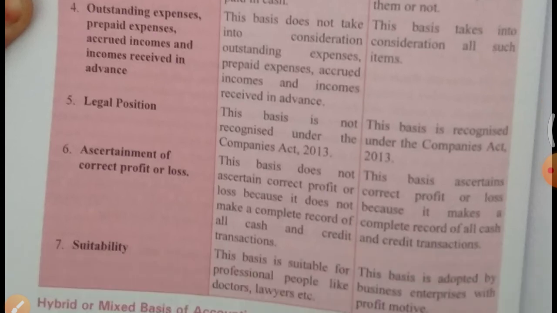Ascertainment of correct profit or loss: if we are doing accounting on a cash basis, then we cannot ascertain the true profit or loss of a business, but in accrual basis we can ascertain correct profit or loss, because it records all the transactions of a business.